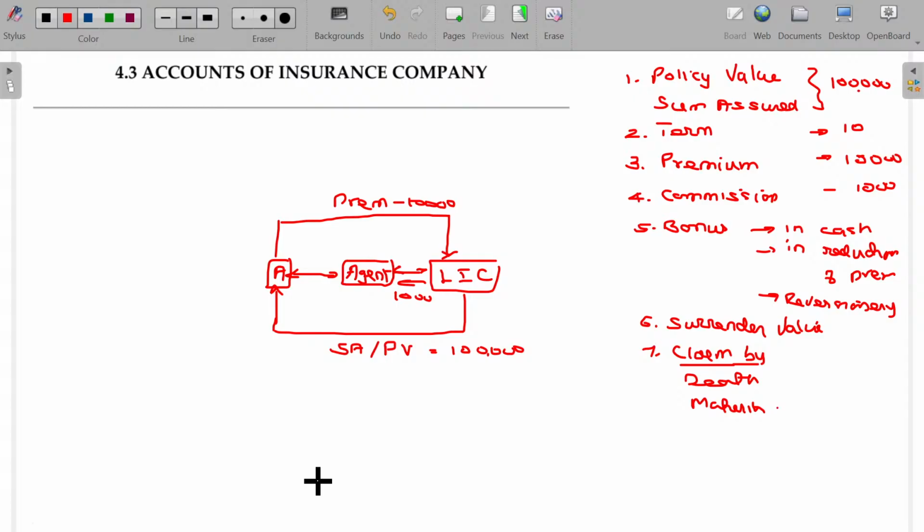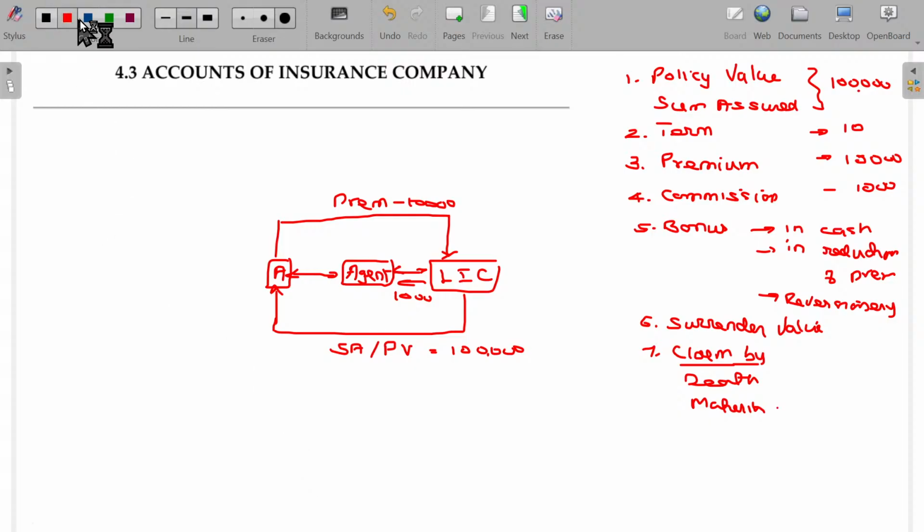In case of general insurance, we don't have the maturity value or surrender value. Only if an accident happens, then you will get a claim. If I go for car insurance, once every year you have to pay the premium. If the car meets with no accident, no theft, then you will not get anything. Halfway through, you don't have the option to surrender. The amount you paid is, that's all. If anything worst happens, you'll get the claim. Otherwise, you don't get any claim. Hope you'll now be able to understand this one.